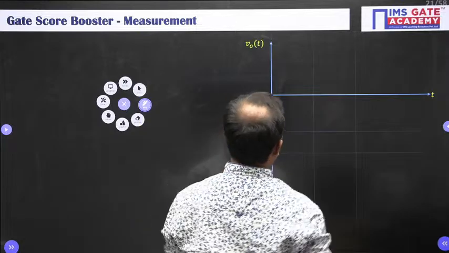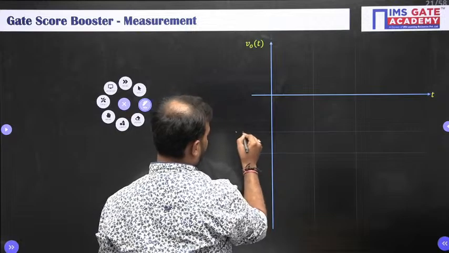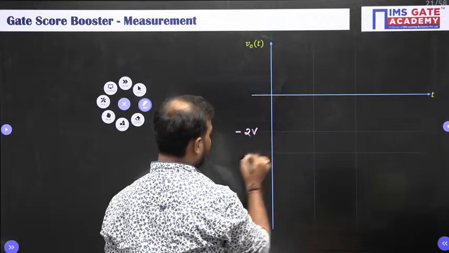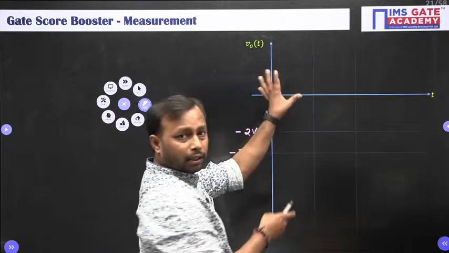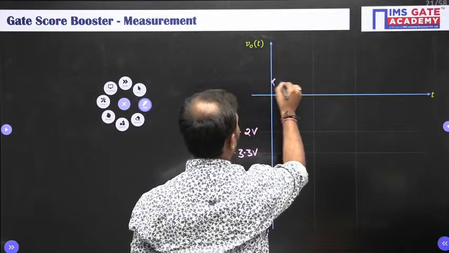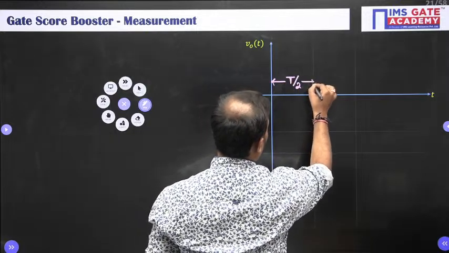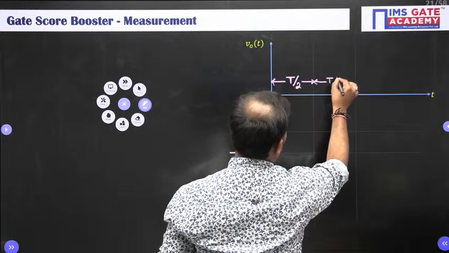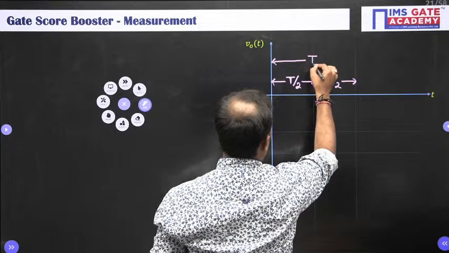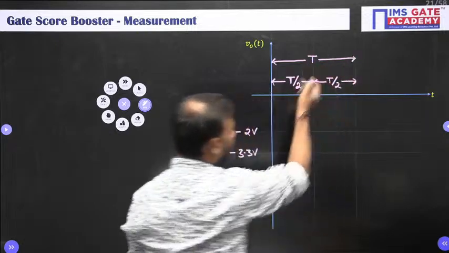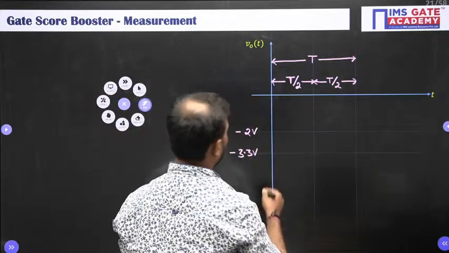Okay. So for the first half cycle, my voltage is minus 2 volt, and for the remaining half cycle it will be minus 3.3 volt. So this is the first half cycle, which is T by 2, remember, and this is the other half cycle, the remaining half cycle. So overall this is T, and we had already seen the formula: 2 RC natural log of 1 plus beta upon 1 minus beta.